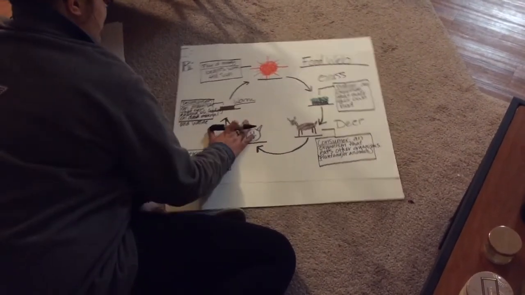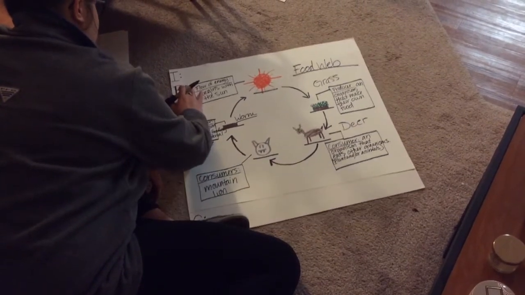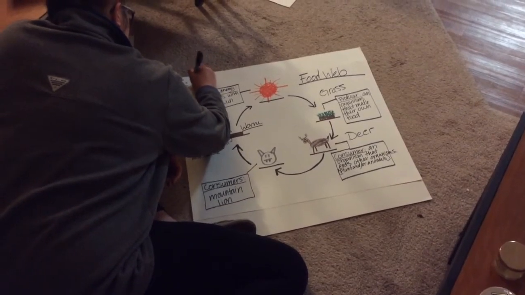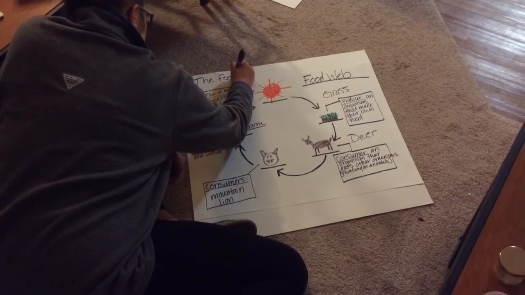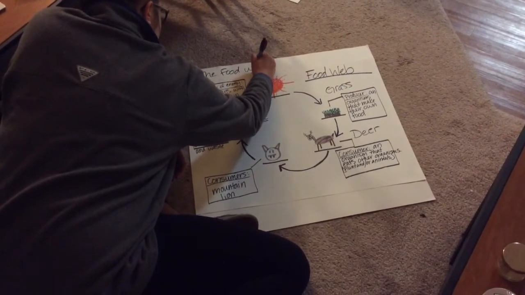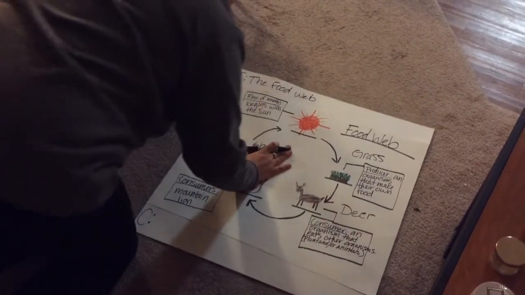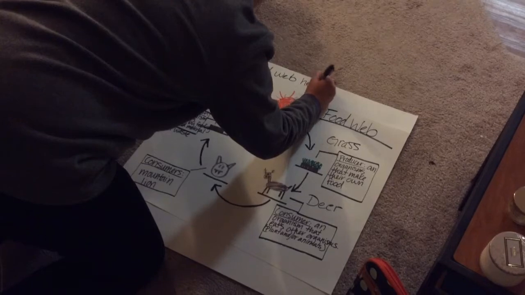So let's go back, now that we know kind of what our body's about, let's go back to our intro. And our intro is the food web. The food web helps us see the circle of life.